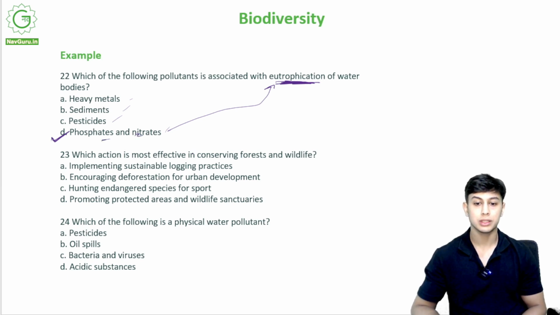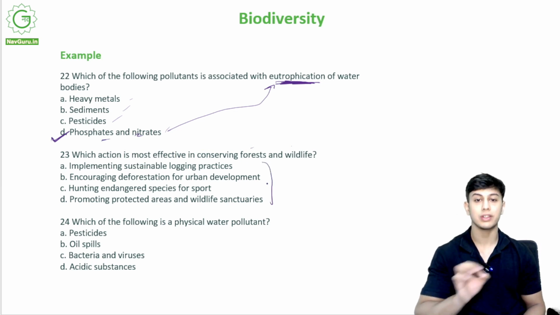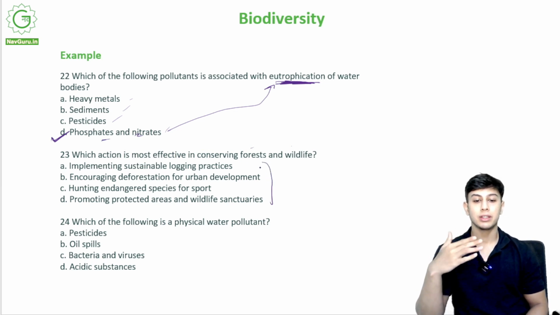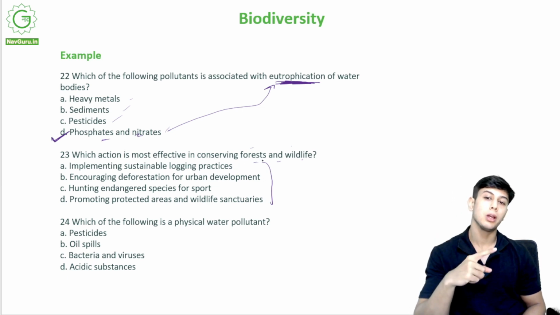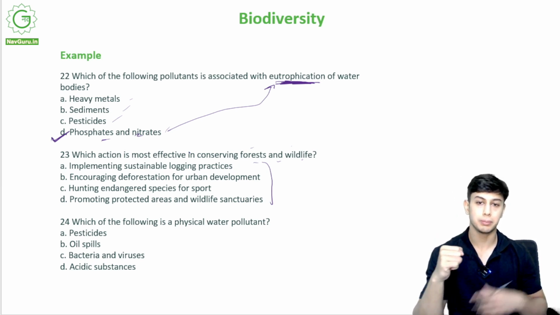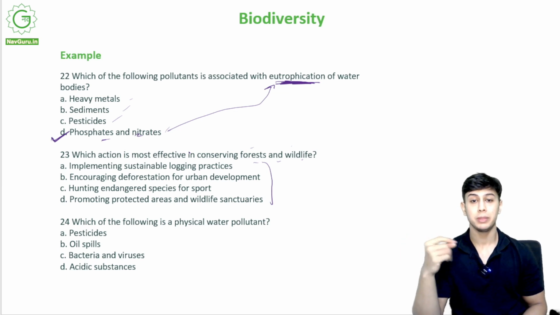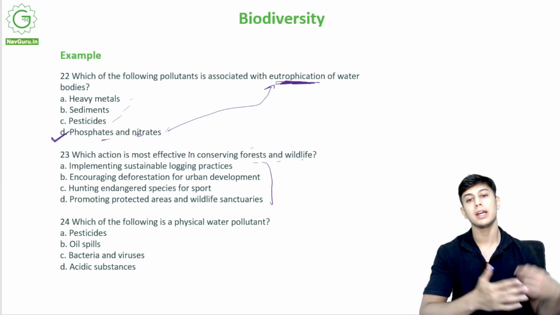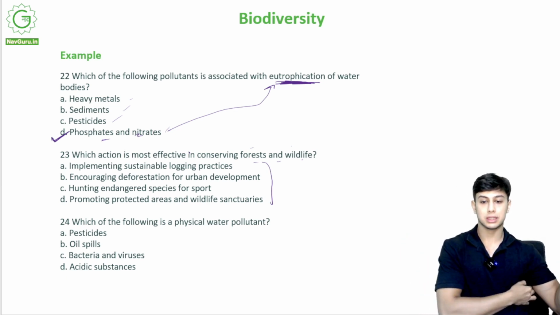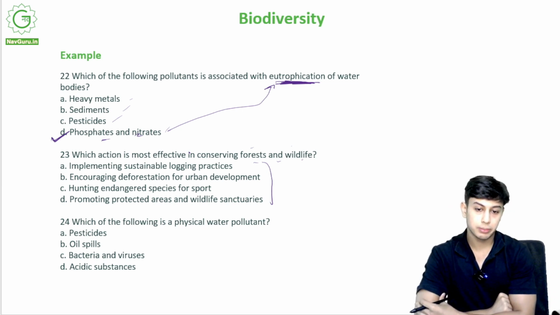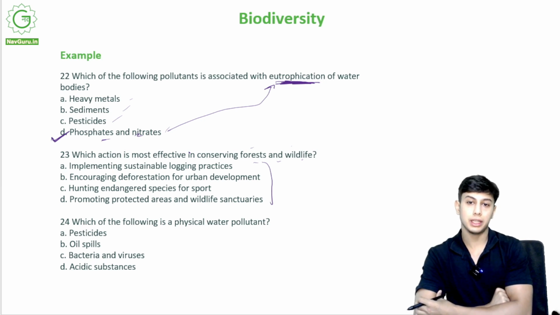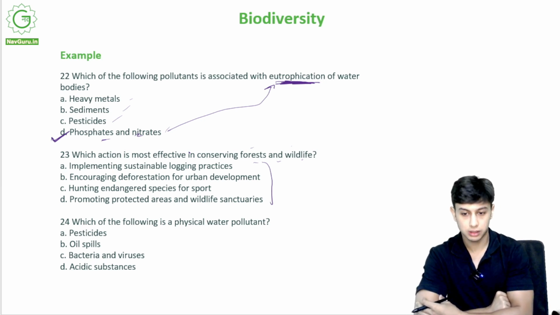Which action is most effective in conserving forest and wildlife? Implementing sustainable logging practices. Logging means cutting trees, making logs. Sustainable means in such a way that they are replanted and used by future generations. Encouraging deforestation for urban development, so more and more trees are cut to make houses and cities.